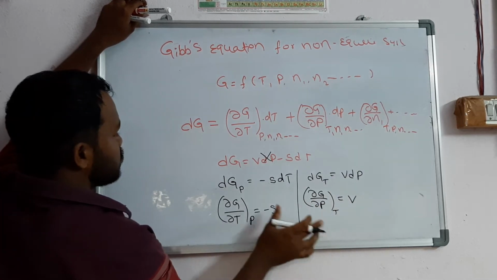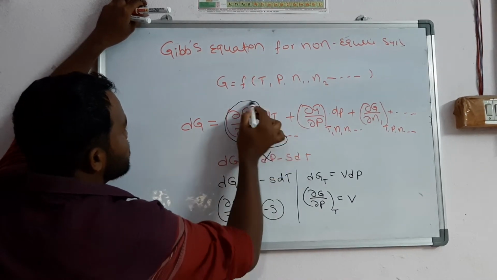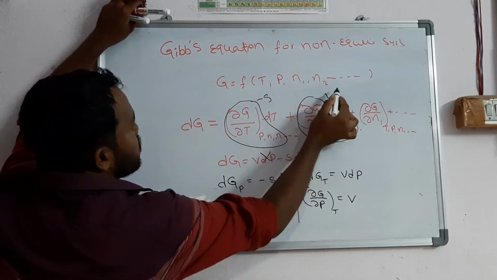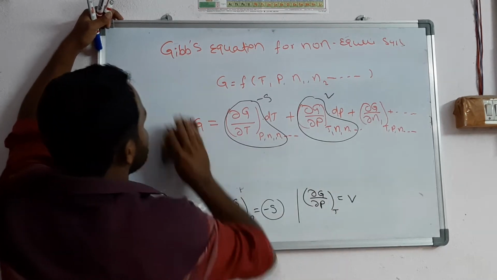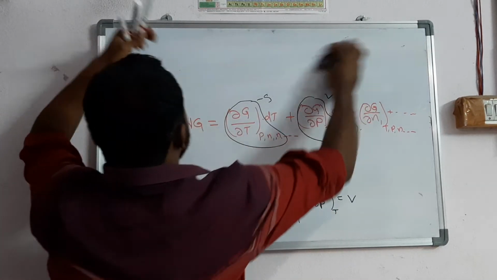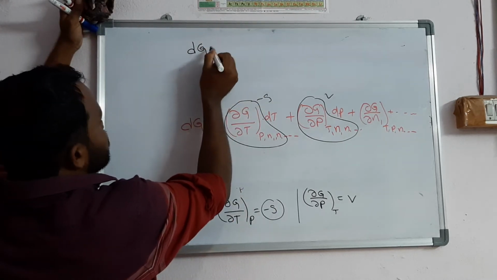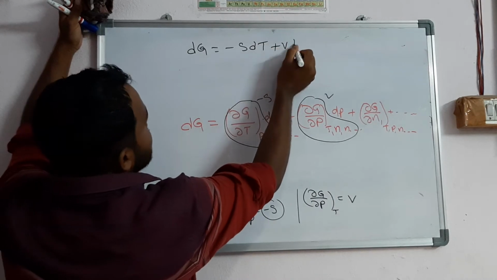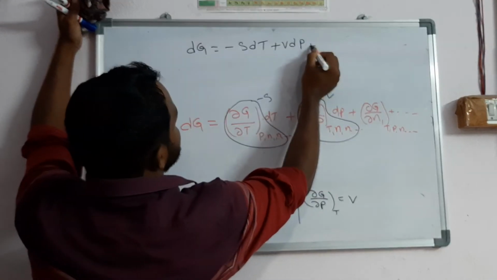Now substitute these: dou G by dou T at P is minus S, and dou G by dou P at T is V. What will you get? You will get dG is equal to V into dP minus S into dT plus so on.